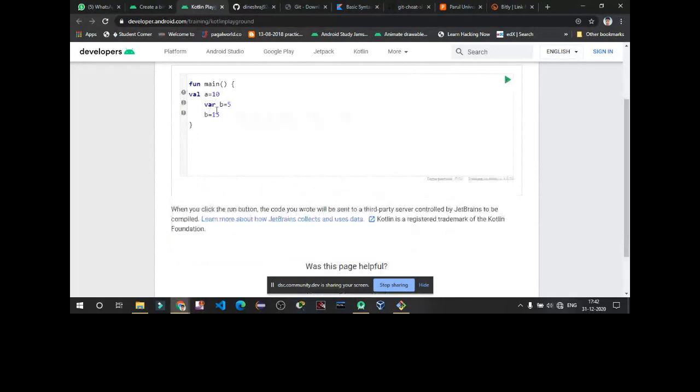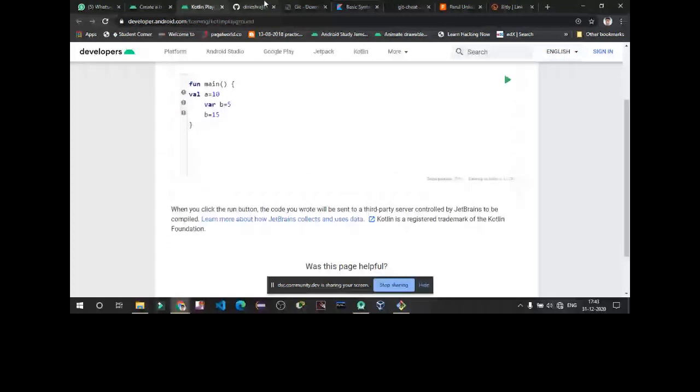It's like Python, where you don't have to give the variable type, like integer, float, or double. It takes the value and makes that variable according to the value. So these are the two main types of variables, val and var.